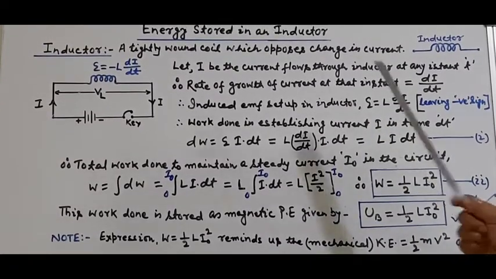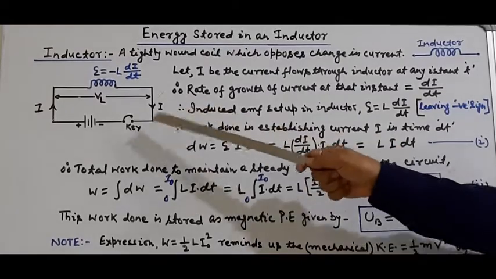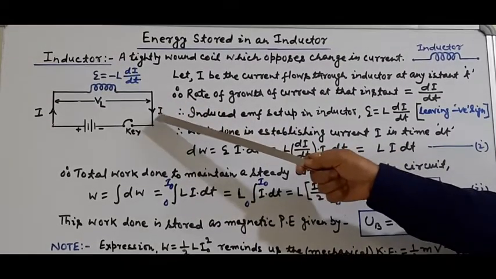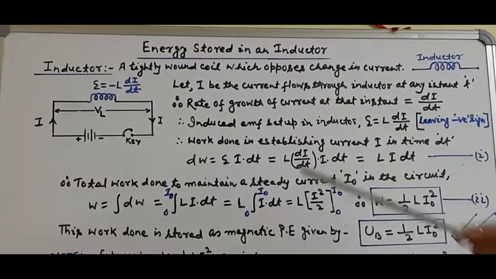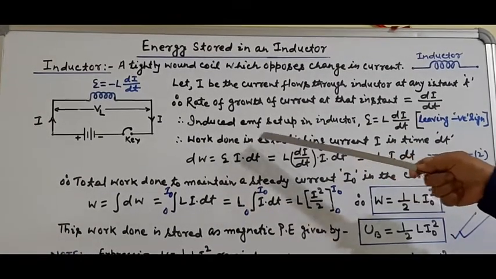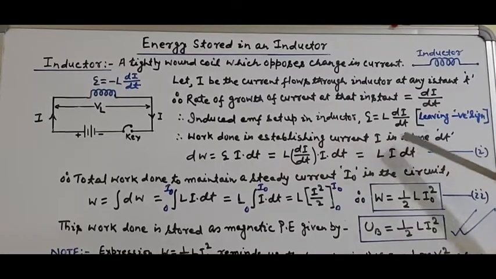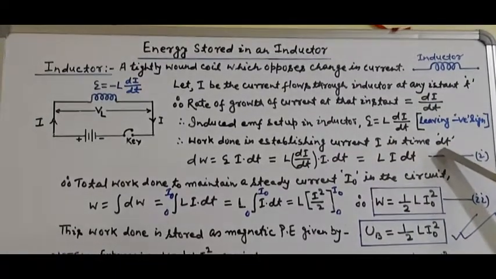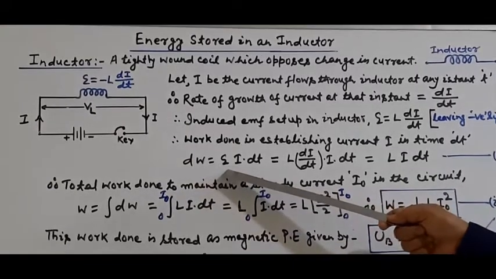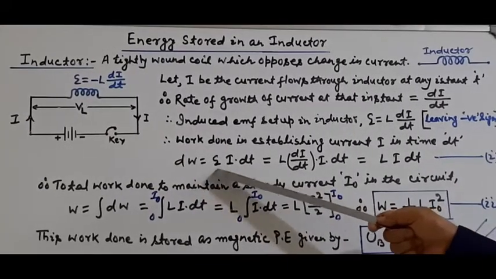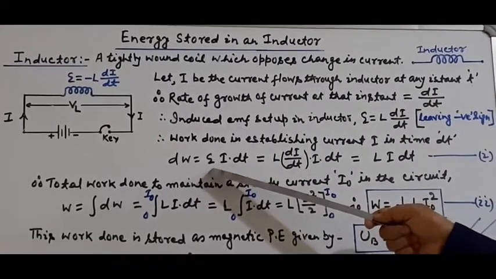Now we will calculate the small work done to maintain the current in the circuit in a small time dt. So a small work done in establishing a current I in time dt: suppose the small work done dW is equal to E I dt, where E is the induced or back EMF.